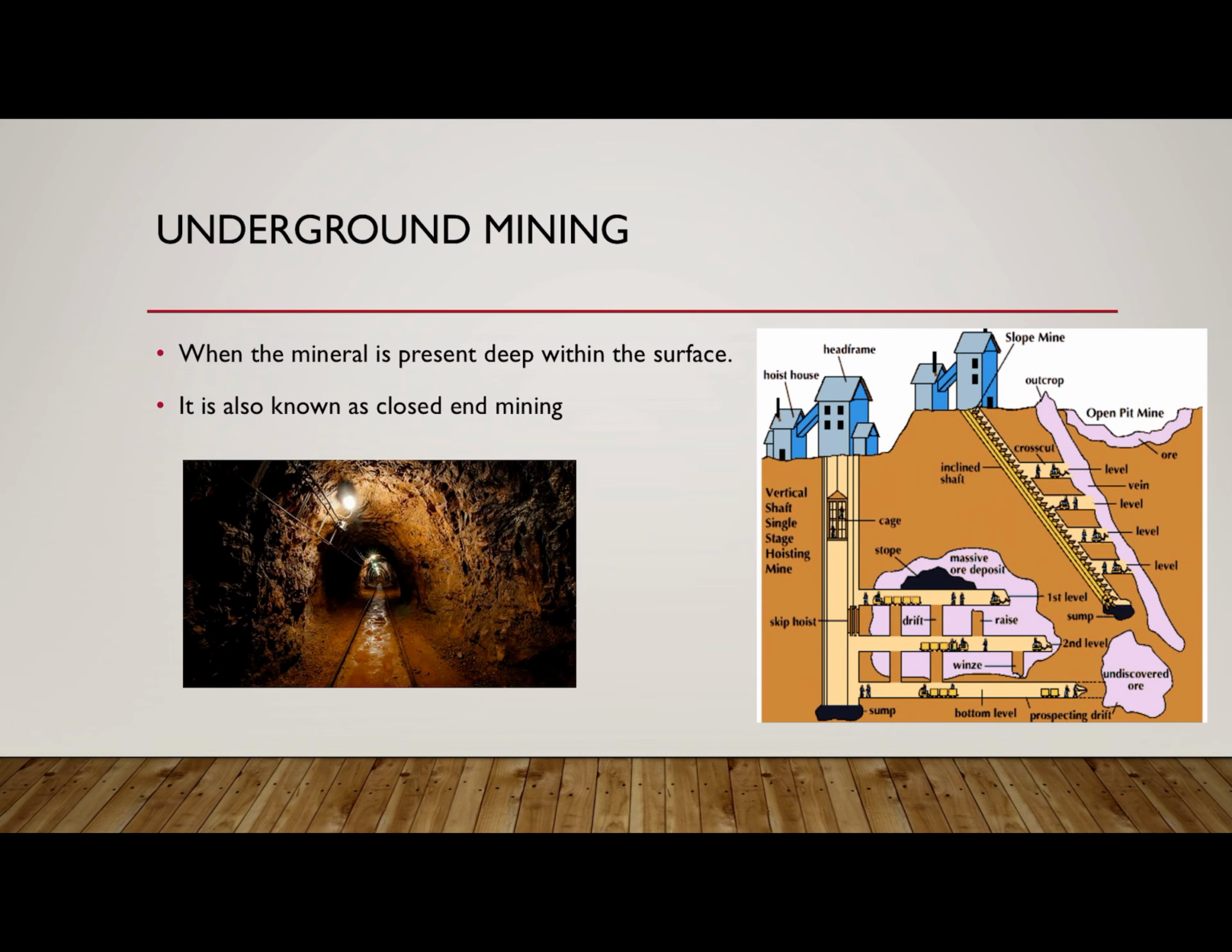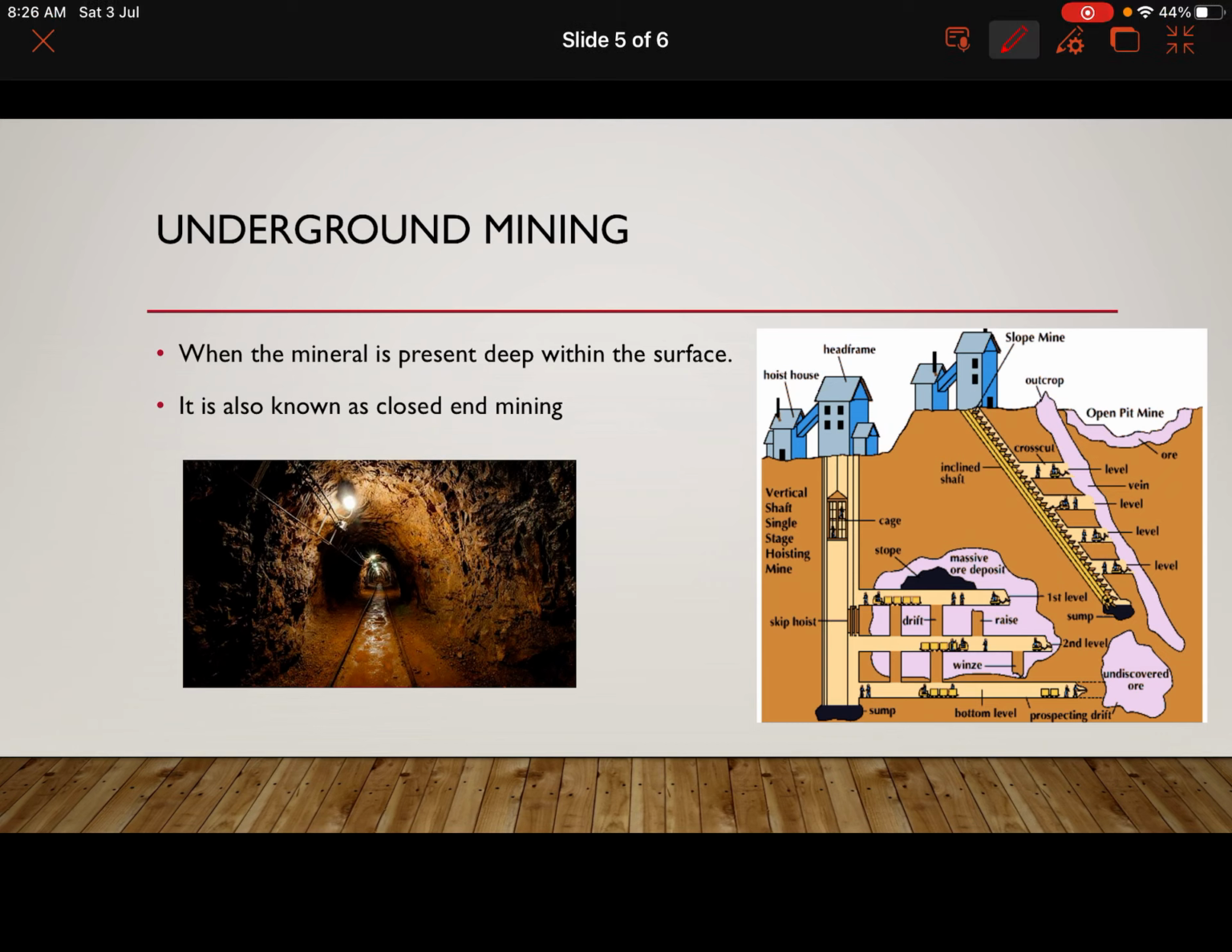Second one is underground mining. In underground mining, the mines are actually very deep into the surface. We cannot dig so much land. That is why it is also known as closed end mining or closed pit mining. Here you can see in this particular picture that the mines are deep within the surface, and digging up this much amount of land is not a very good idea.